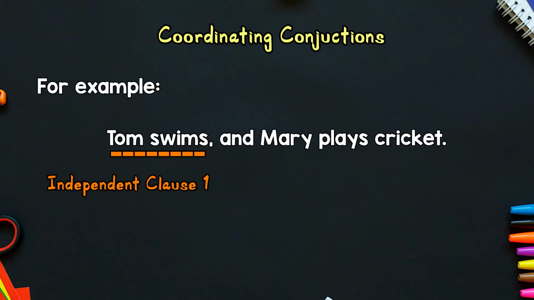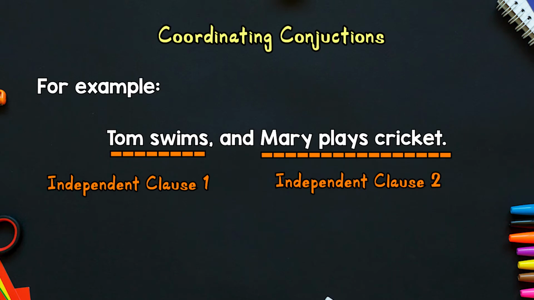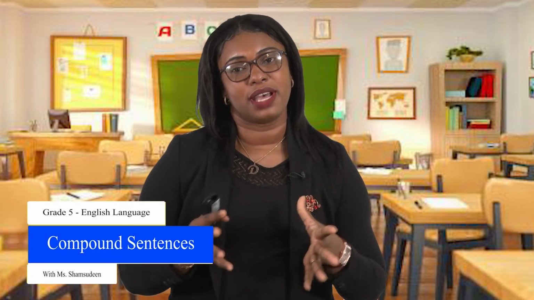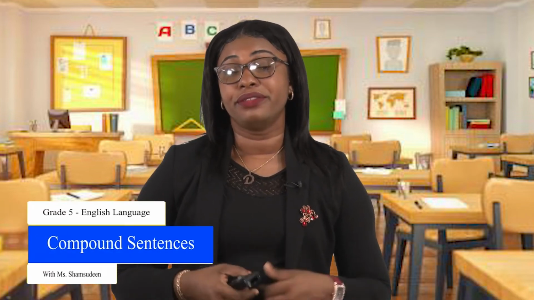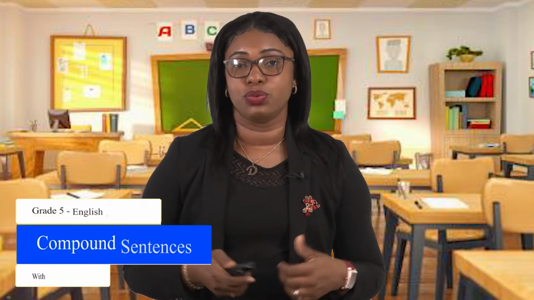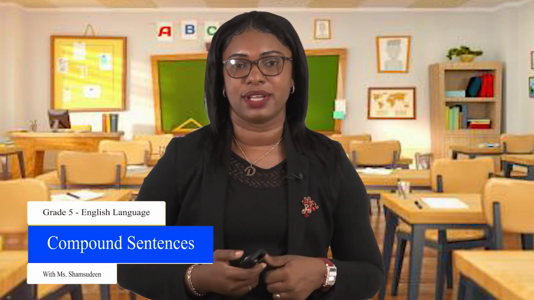Now, Tom swims and Mary plays cricket. Now, here is a better mapping to show you. Independent clause 1, Tom swims, and Mary plays cricket is our second independent clause. Now remember also we can use conjunctive adverbs. Now, what are those? They are simply adverbs that can be used to connect two clauses. So like conjunctions, we have a few adverbs that can be used to connect two clauses. We refer to them as conjunctive adverbs.